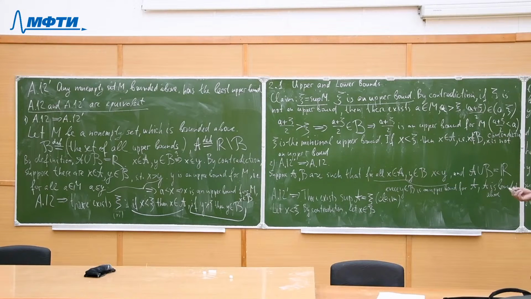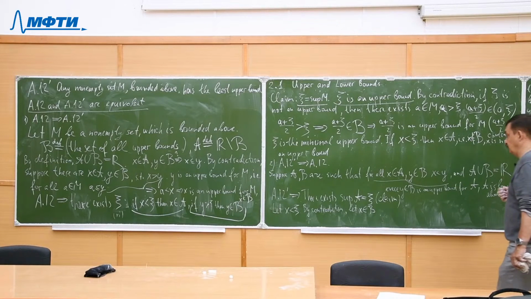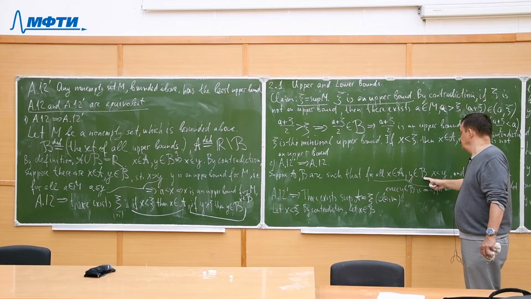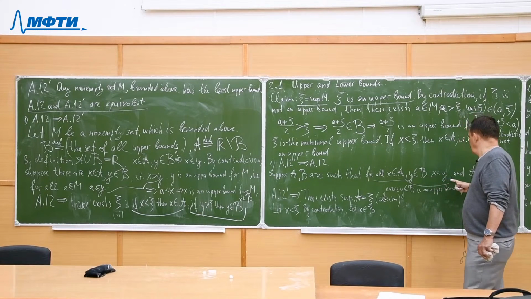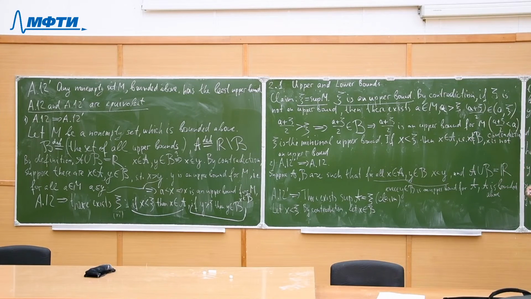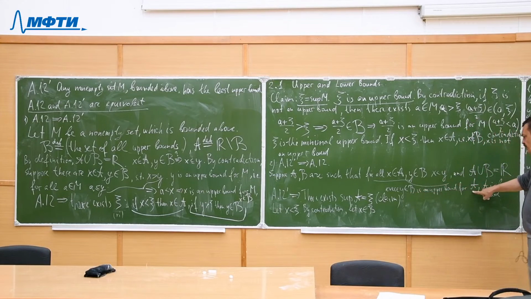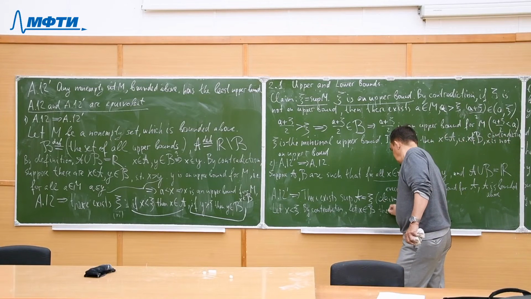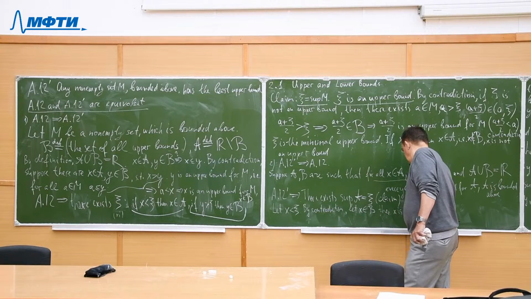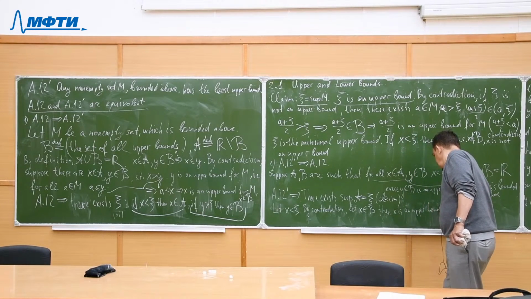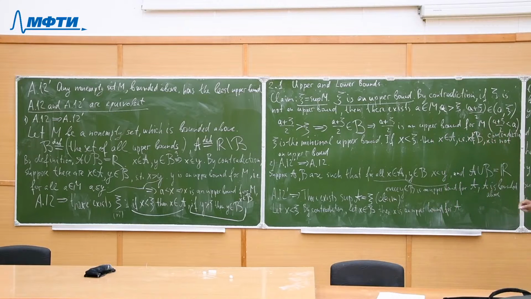But what does it mean that x belongs to B? Recall what we deduced here, every element of B is an upper bound for A. Then x is an upper bound for A. And what do we obtain then?